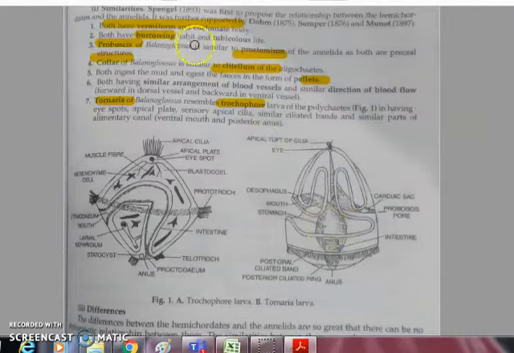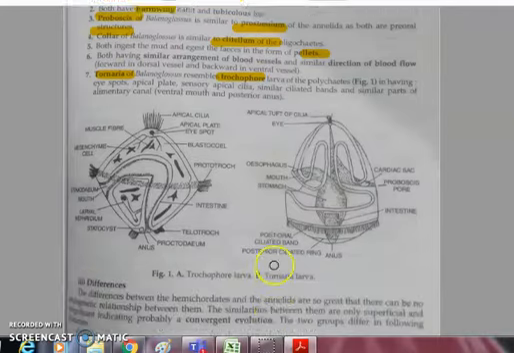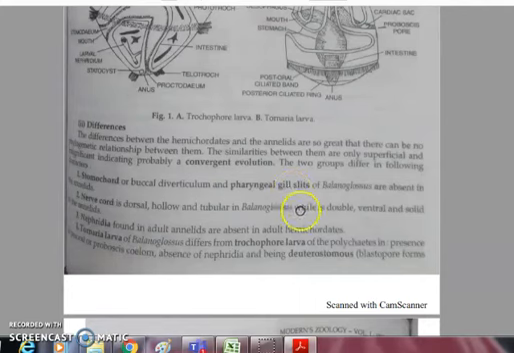Apart from these similarities, now next are the main differences between annelids and Balanoglossus, or hemichordates. Buccal diverticulum and pharyngeal gill slits are present in Balanoglossus, but they are absent in annelids. The nerve cord is dorsal and tubular in Balanoglossus, while it is ventral, double and solid in annelids. Nephridia are found in annelids, but they are absent in hemichordates. There is also a difference in the larval stage.